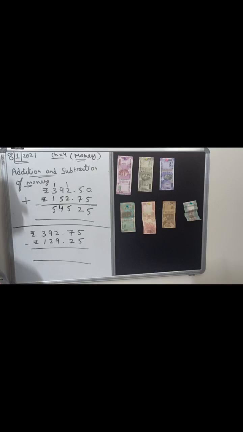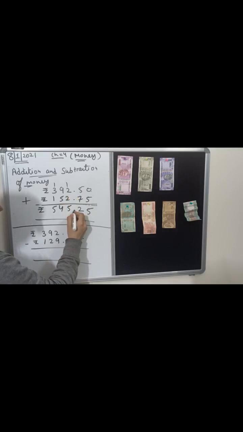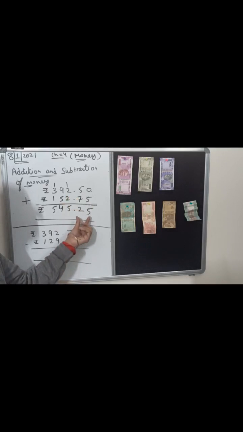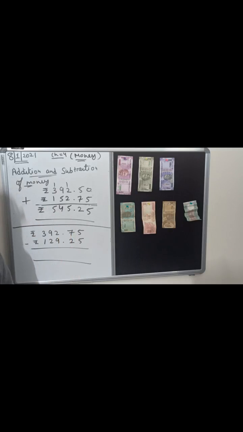And after adding all the numbers, we have to do two things. First, we have to write the rupee symbol in front of the answer, and second, we have to put the dot below the dot, or you can say dot under the dot. That means we have to put the dot after 2 digits from the right. That is our answer. Okay, now one more example, of subtraction.